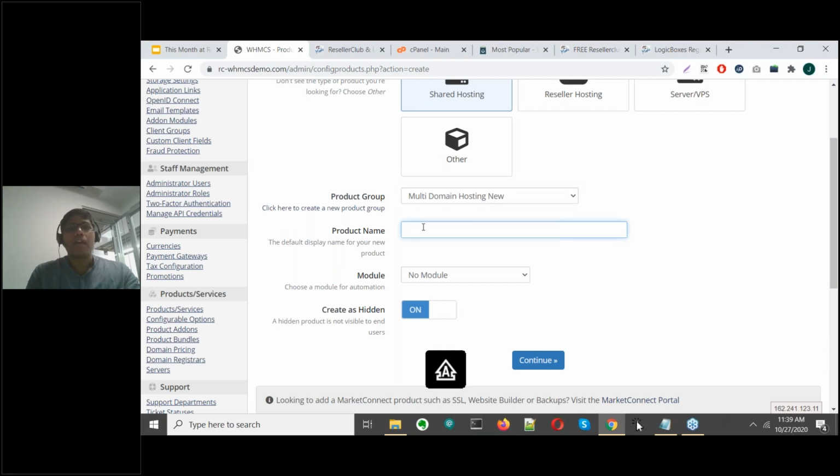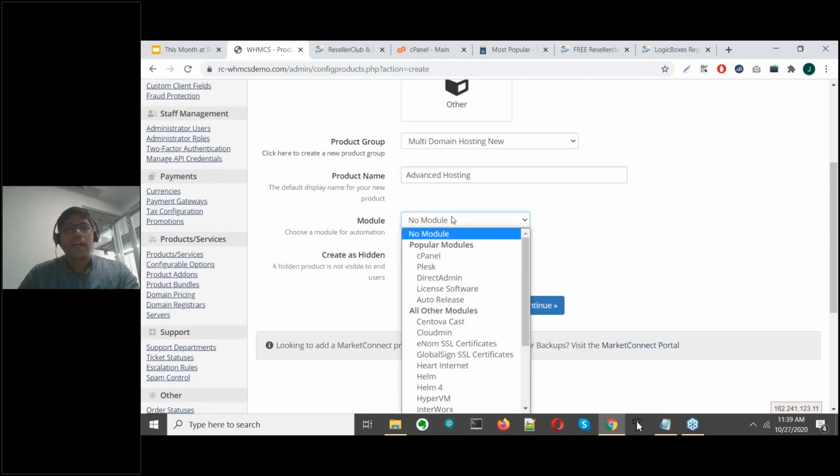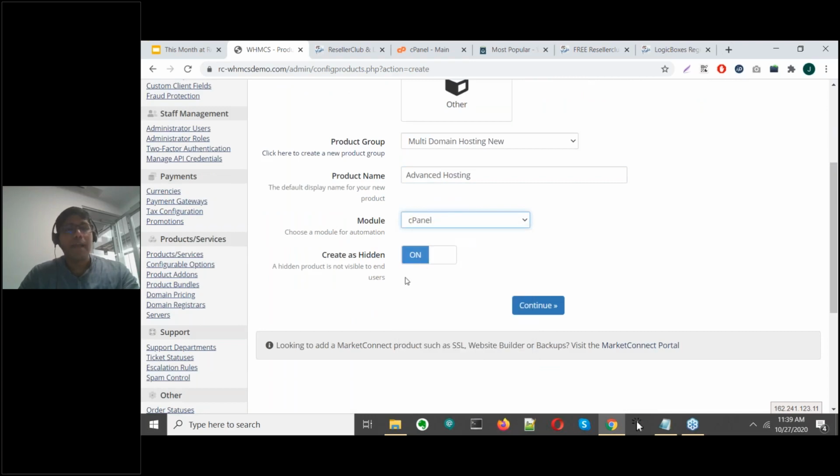We can give the product a name. Product and plan, these are synonyms here when it comes to WHMCS. So a plan within your reseller club account is basically a product within WHMCS. So I can go with advanced hosting. I can select the module, which is cPanel.